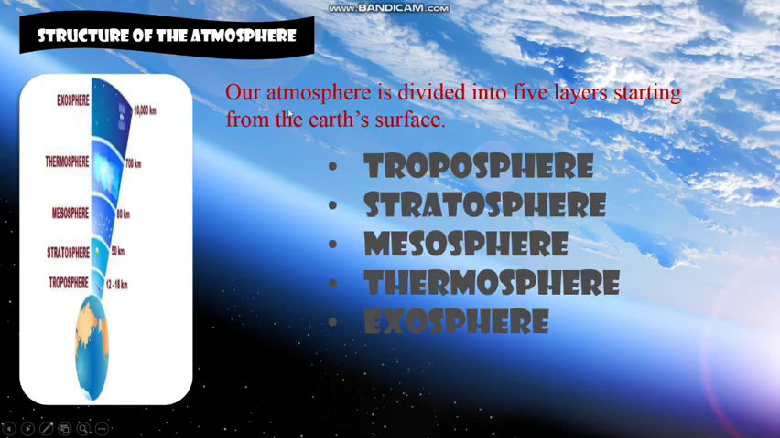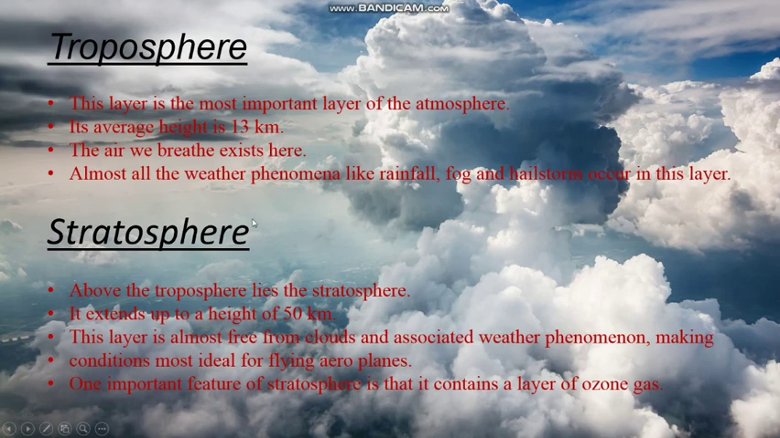Structure of the atmosphere. Our atmosphere is divided into 5 layers starting from the Earth's surface, that is troposphere, stratosphere, mesosphere, thermosphere and exosphere. Now let us see the explanation for all the layers of atmosphere.